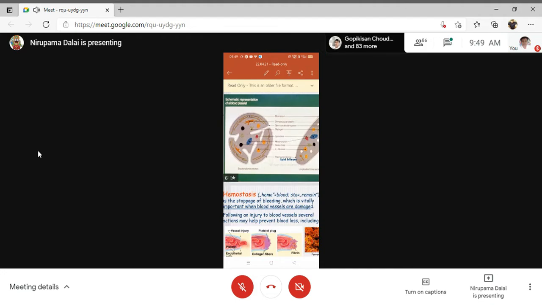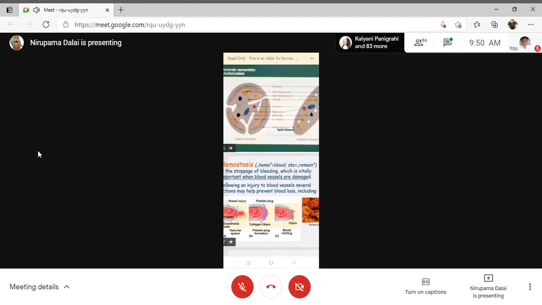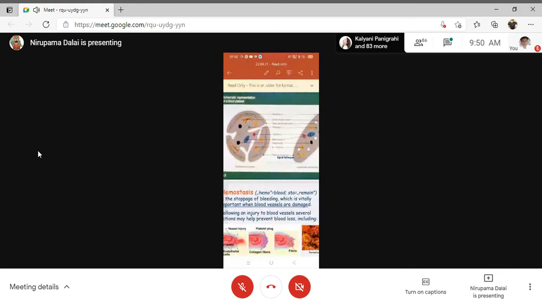Actually, after the activation of the platelets, the platelet activation factor will undergo various steps, step by step, and that will initiate the synthesis by a particular enzyme known as thromboxane synthetase. With the help of this enzyme, thromboxane A2 is produced. This is what I discussed in the previous slide.